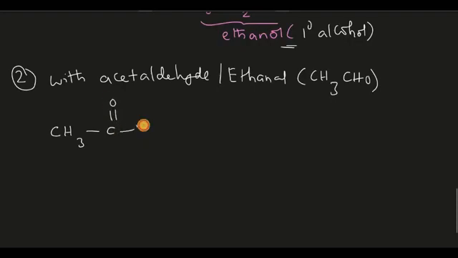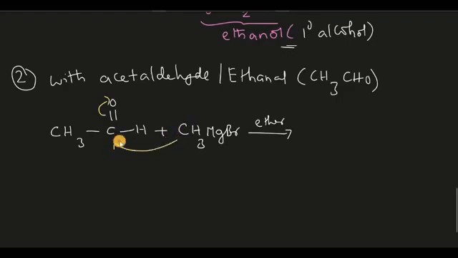With the carbon-oxygen double bond, and the Grignard reagent, again methyl magnesium bromide, in the presence of ether. These reactions take place in ether in the first step. As I said earlier, this bond goes towards oxygen and the methyl group goes towards this carbon.